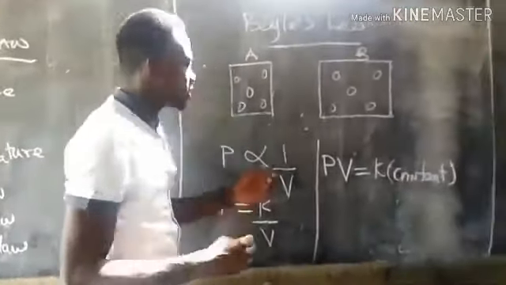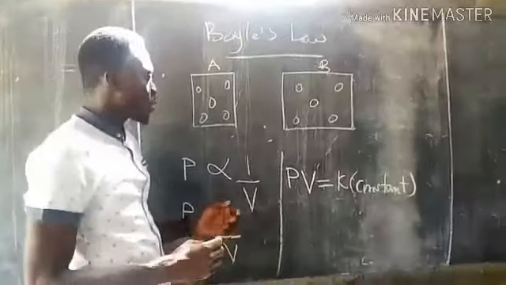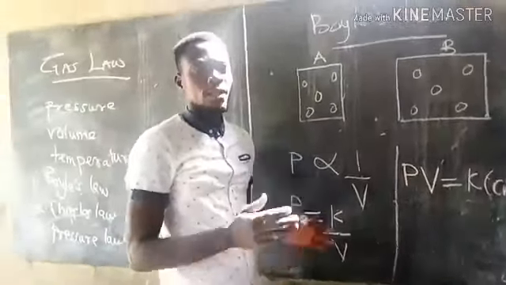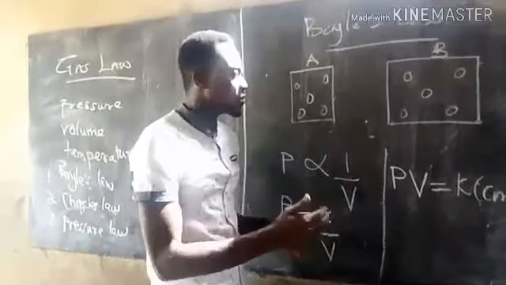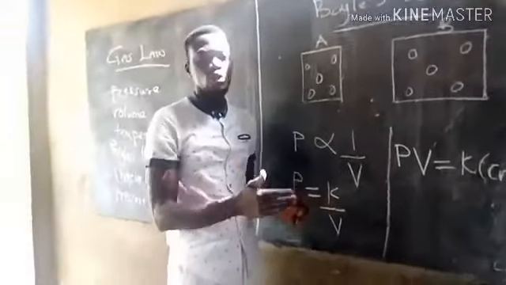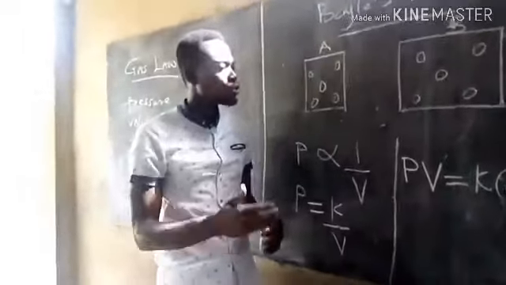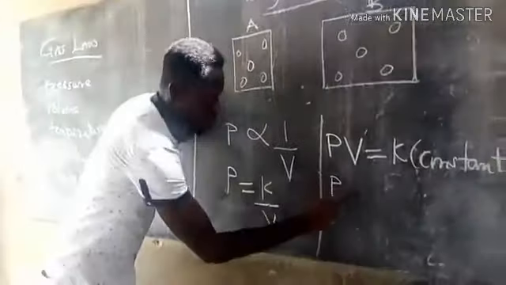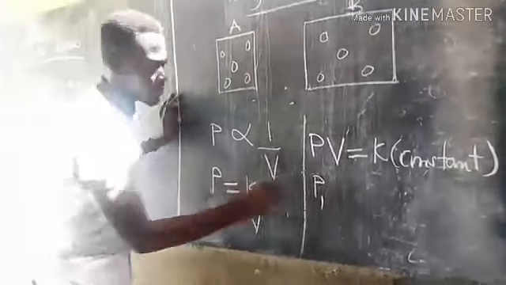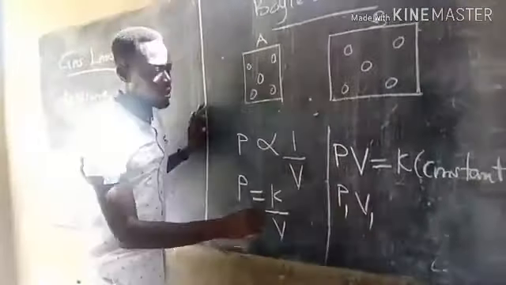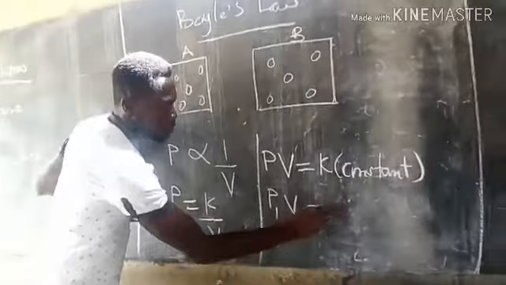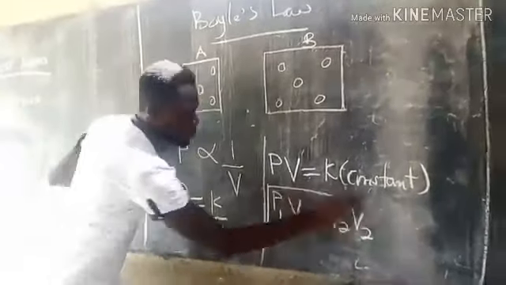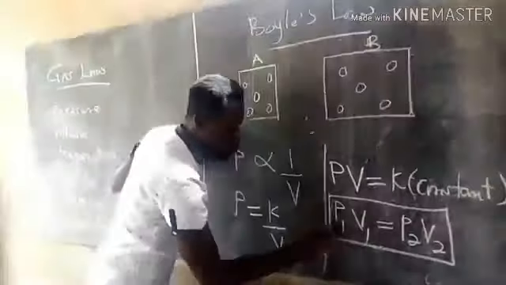Now, let's check the changes in pressure and volume. Let's assume the pressure has changed to a new pressure, and the volume too has also changed. So we are going to have P1 V1 equals P2 V2. So this is the formula under Boyle's law.